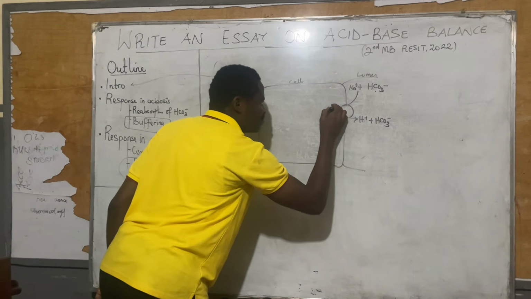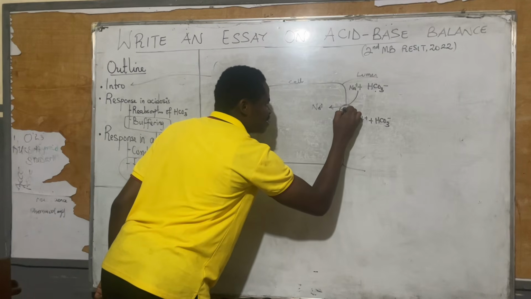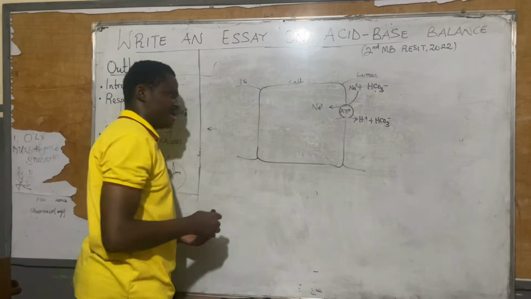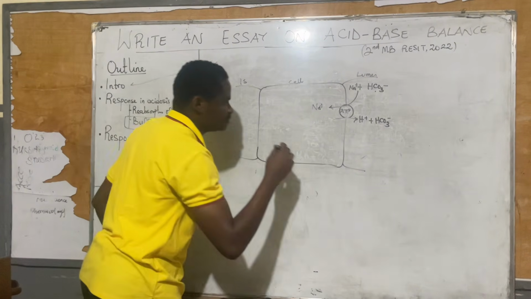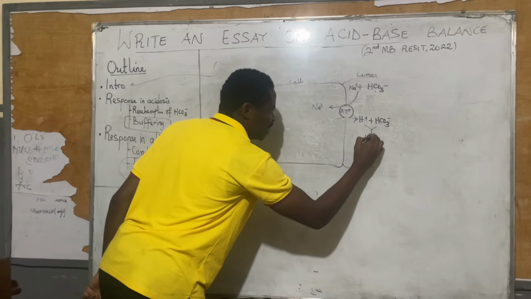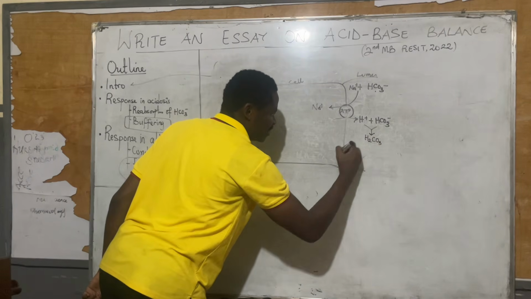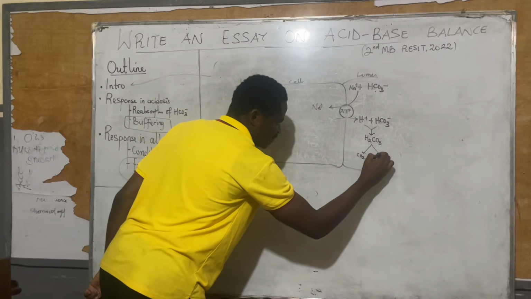So this one will be exchanged again for this. This one is an ATPase pump. I put ATP. Unlike the other, this is an ATPase pump. Then this particular structure will join to form H2CO3. This will then give you CO2 and water.